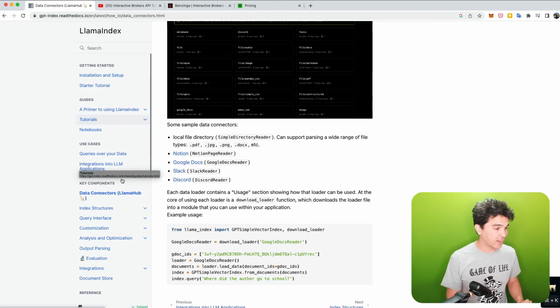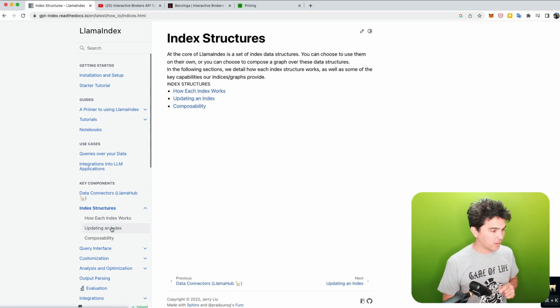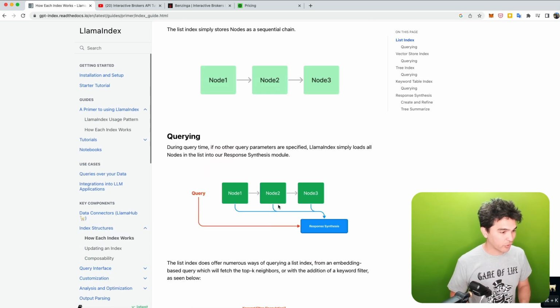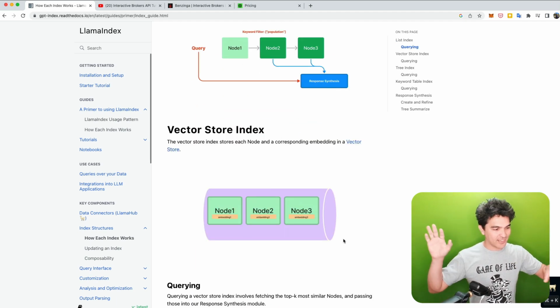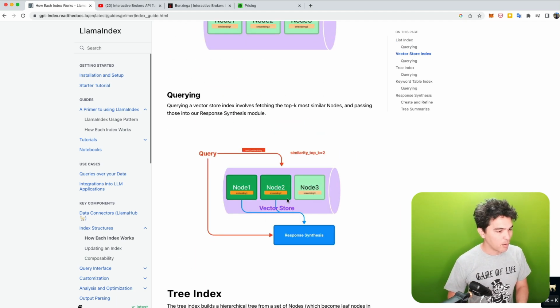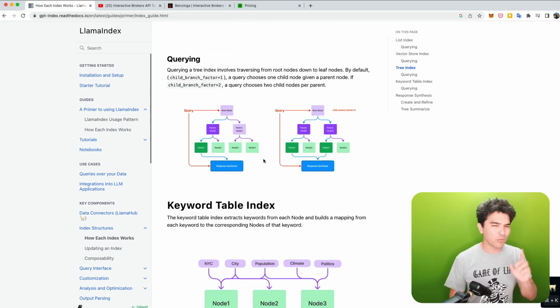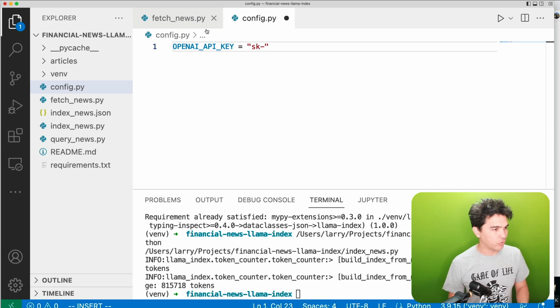Now, if you want to understand this in detail, feel free to read this documentation and read through how each index works and how it creates these nodes and synthesizes and stores all this information and prepares it for querying, and it discusses the different types of indexes, which we will get to in a future tutorial.